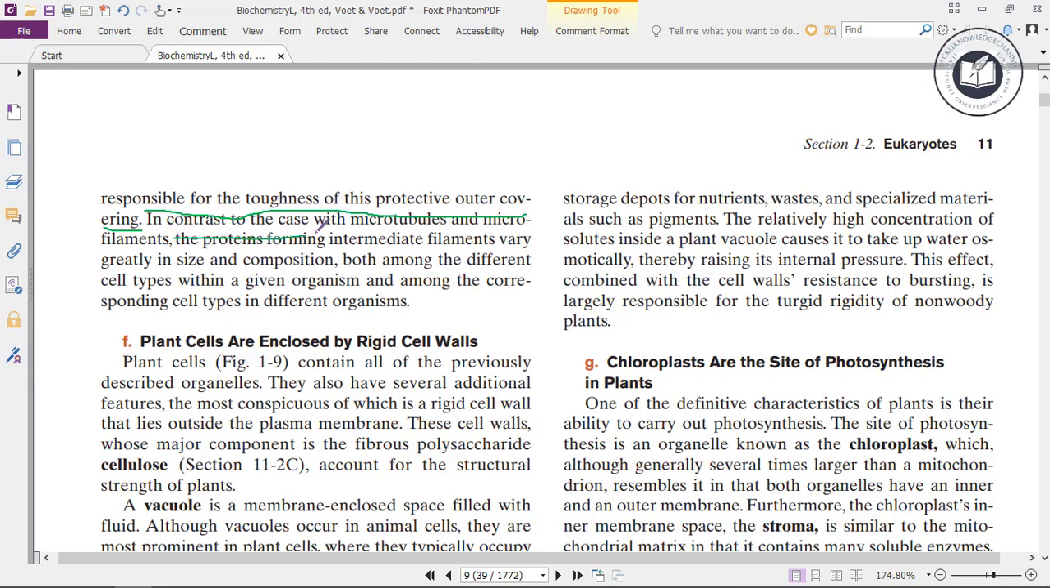In contrast to microtubules and microfilaments, the proteins forming intermediate filaments vary greatly in size and composition, both among the different cell types within a given organism and among the corresponding cell types in different organisms.